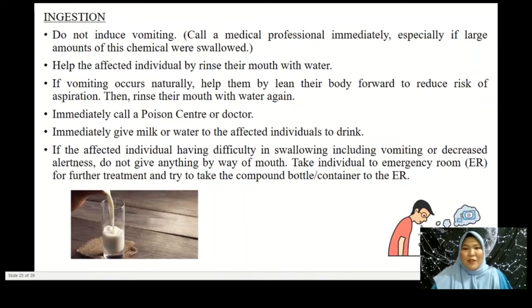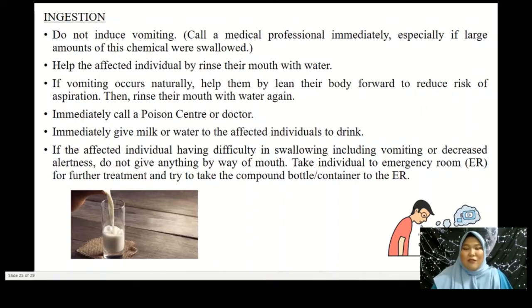Secondly, if the victim accidentally ingests toluene, do not induce vomiting. Call a medical professional immediately, especially if a large amount has been swallowed. Help the affected individual by rinsing their mouth with water. If vomiting occurs naturally, help them lean their body forward to reduce the risk of aspiration. Then rinse their mouth with water again. Immediately call the poison center or doctor. Immediately give milk or water to the affected individual to drink.